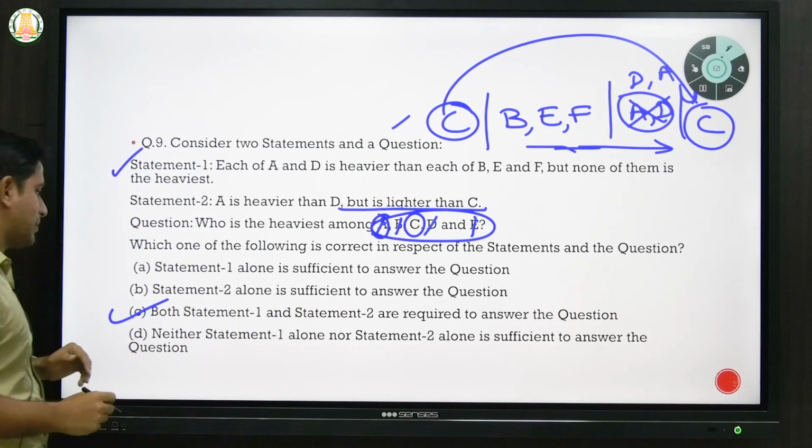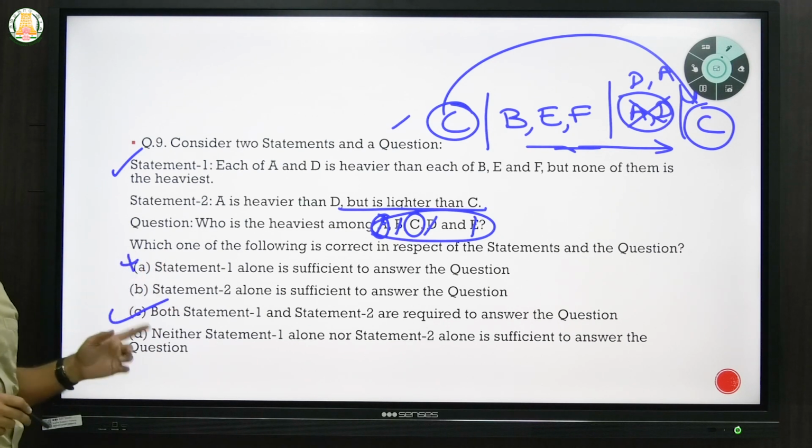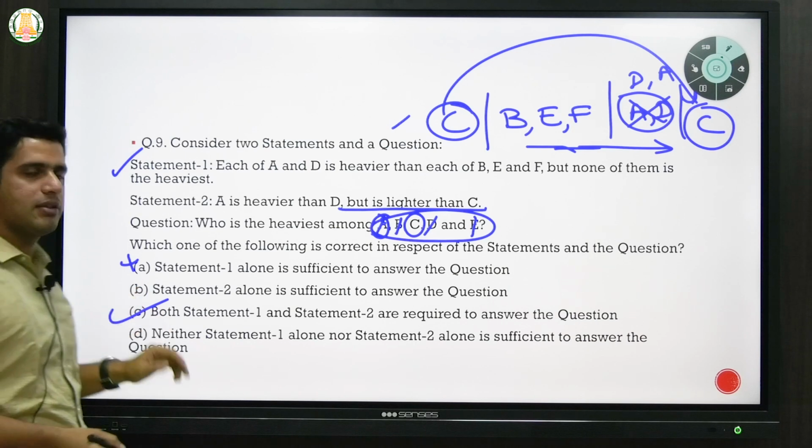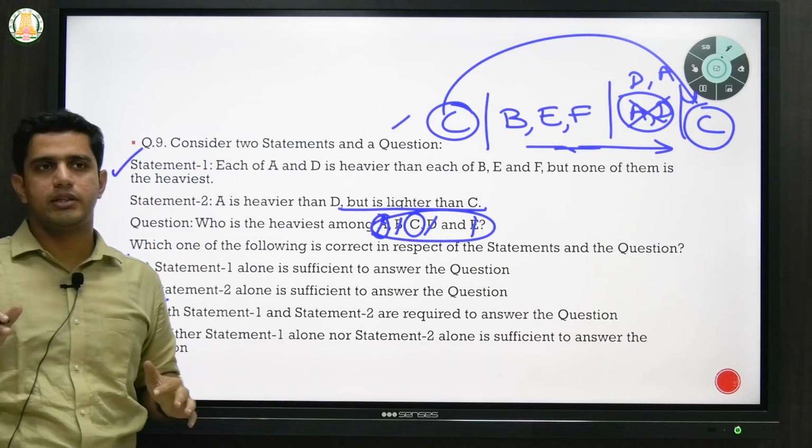But some people have said you only require statement 1. So this is subject to UPSC's actual key, but I feel the answer should be C. Okay, any other opinion you would like to give on this question, or any other doubts you have?